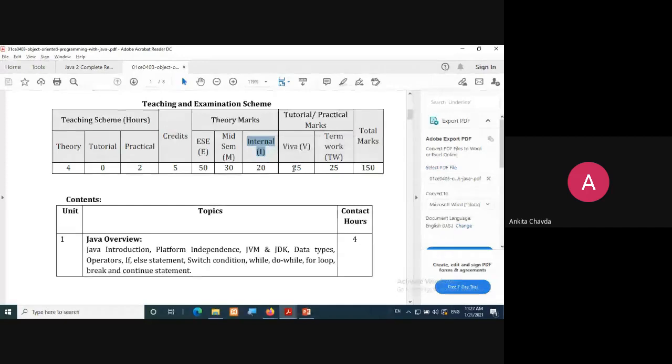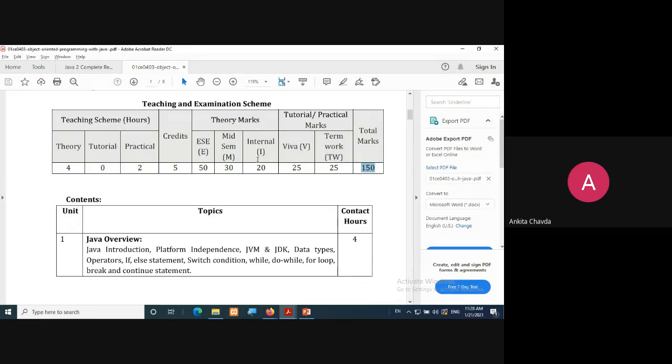Viva, that would be at the end of the semester, right? 25 marks. And the term work. Here, in term work, you will do the programs in your regular laboratory sessions. Those programs' marks will be considered over here in this 25, right? So total 150 marks subject is this.